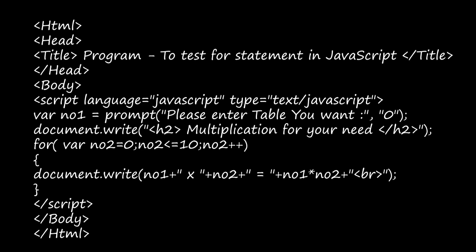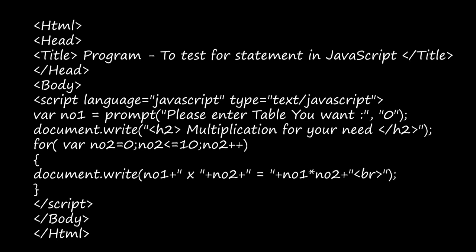And then the for loop. Here we have given for var no2 is equal to 0. So here we have declared no2 is equal to 0, and we have declared this as a variable since we are giving var here, okay? And then no2, that is the variable's name, is equal to 0.